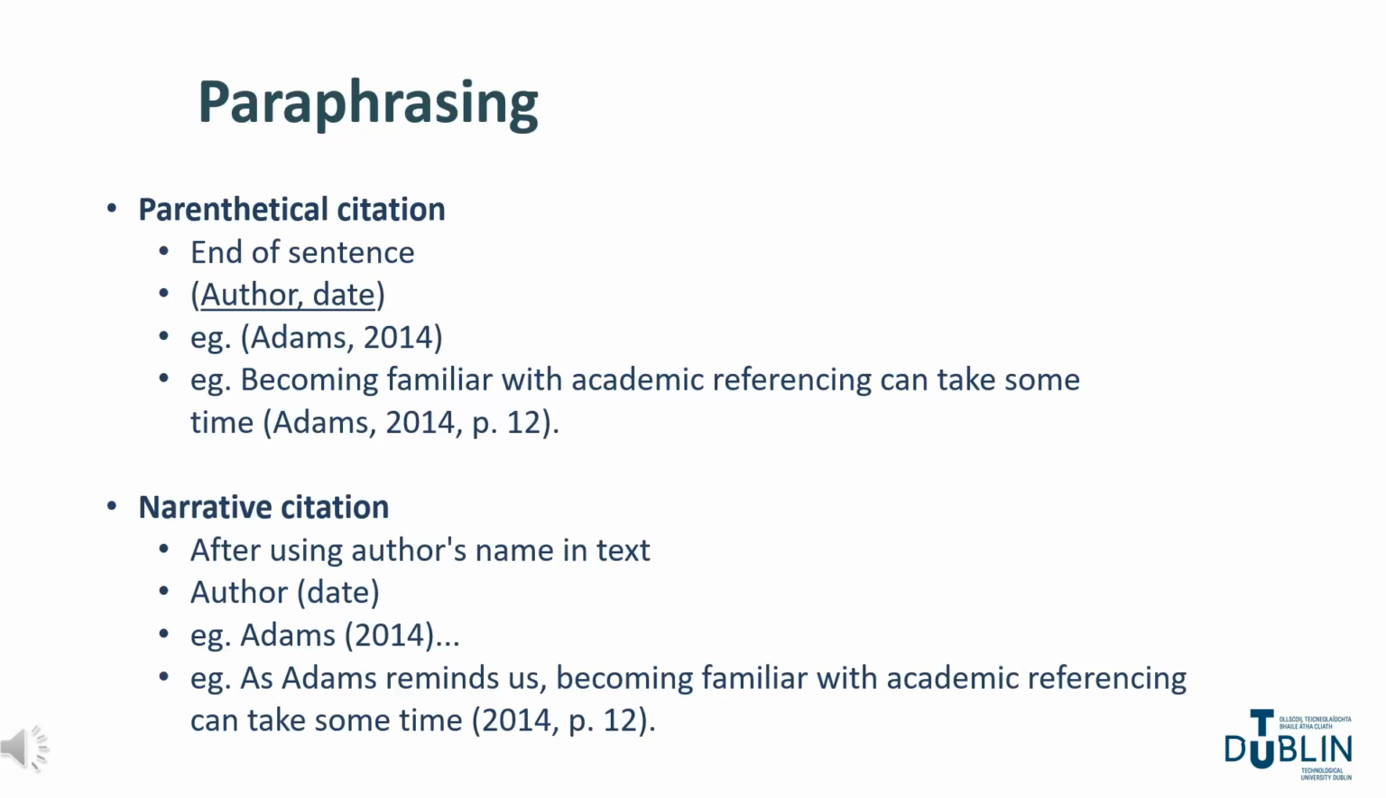But again, in a parenthetical in-text citation, you simply write the author, date, and page numbers where possible in brackets at the end of the paraphrased sentence. And again, if you have used a narrative citation, you can place the date either immediately after the author's name, in parentheses, or include it alongside the page number, or that page number alone can be placed at the end of the sentence.